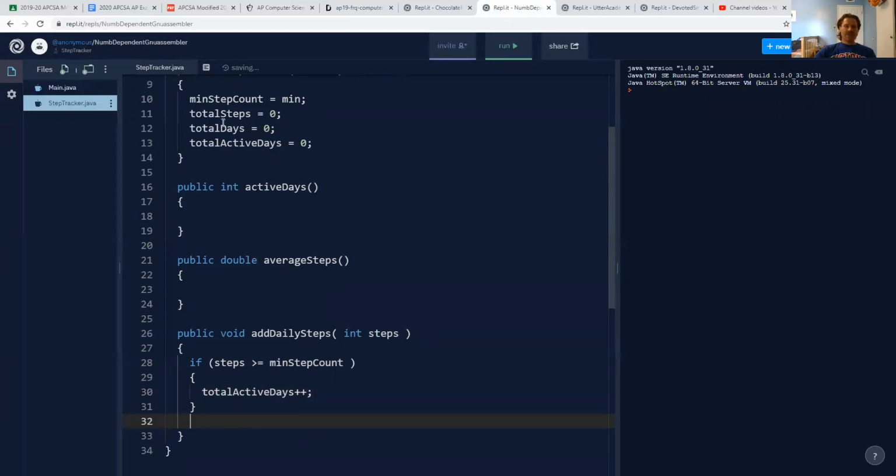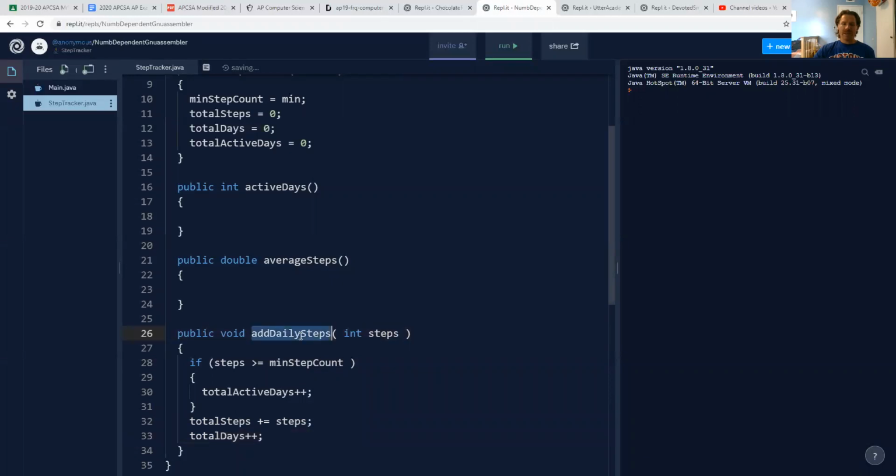I want to use steps to maintain the state of my total steps. Remember, I'm also tracking my total number of steps because at some point I may need to calculate an average. And to calculate an average, I would need to know the total number of steps. To calculate an average, I'd also need to know the total number of days. So I'm going to take total days and I'm going to increment it. And you might wonder, well, why would you increment it here?